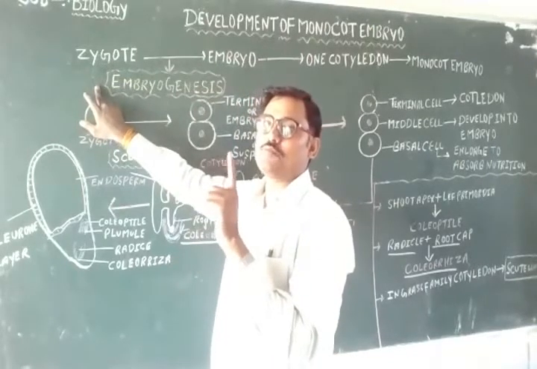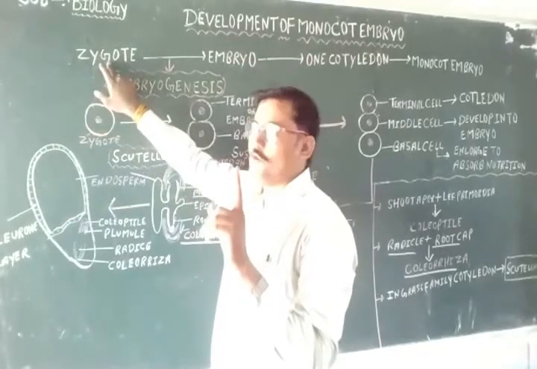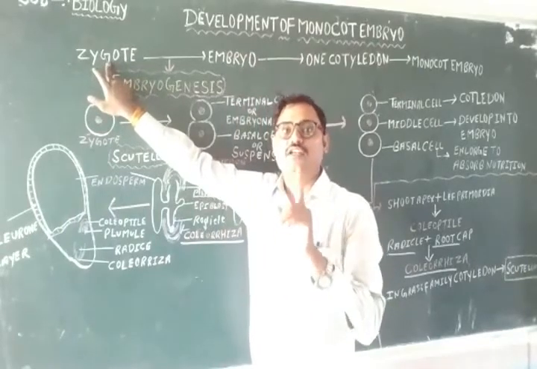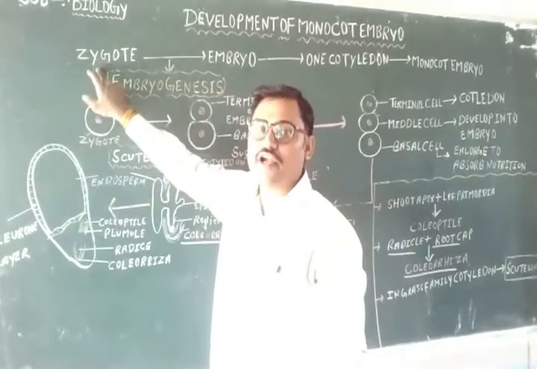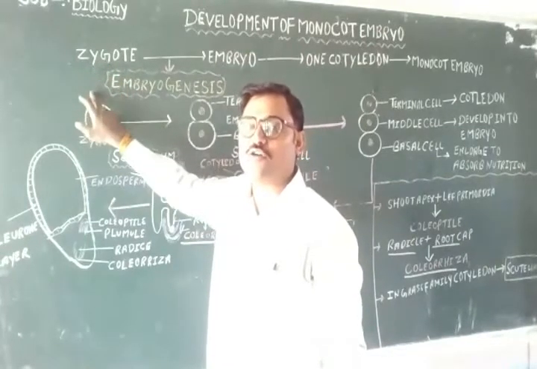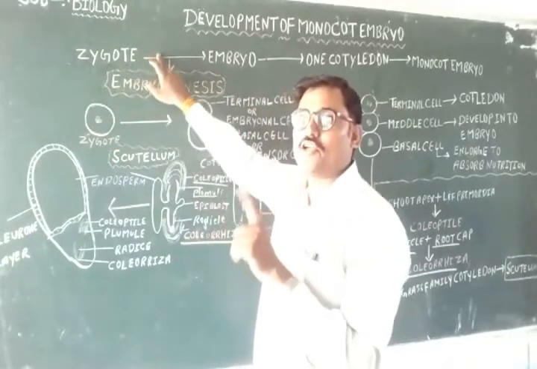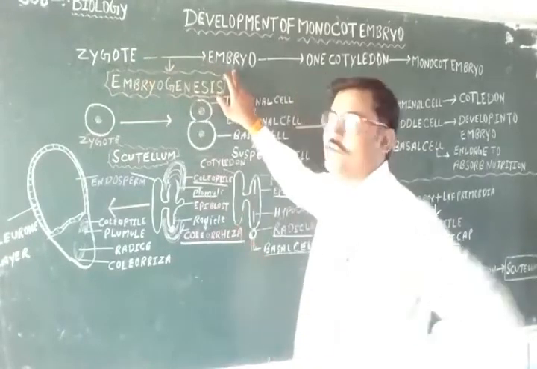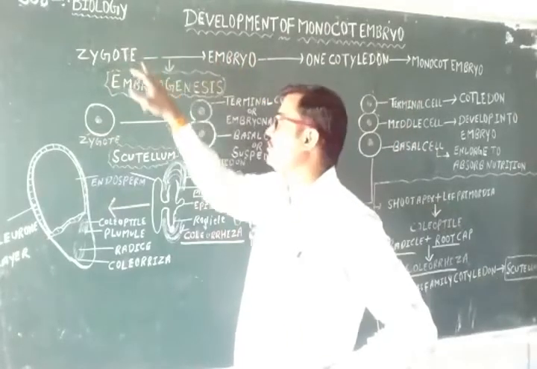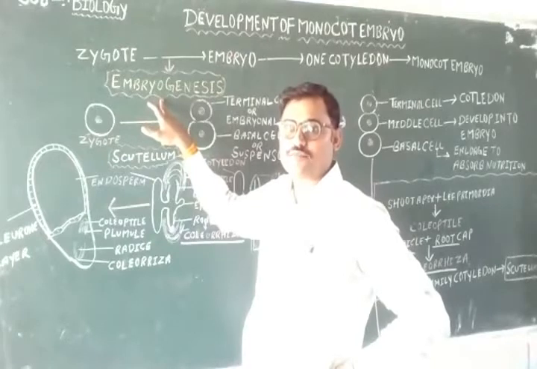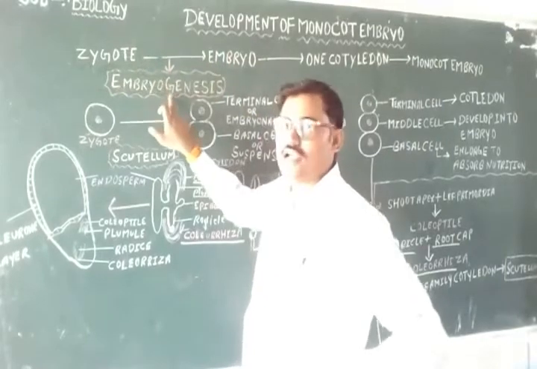That process is known as syngamy. The ploidy of the zygote is 2n. When repeated mitotic divisions take place in the zygote, it forms an embryo, and formation of an embryo from the zygote is known as embryogenesis.